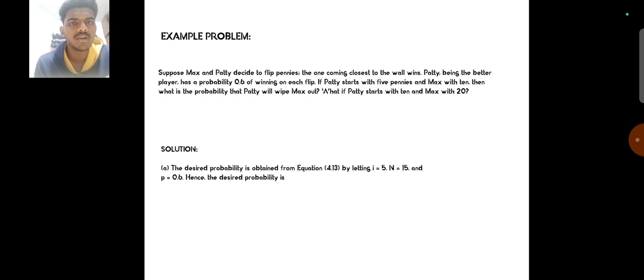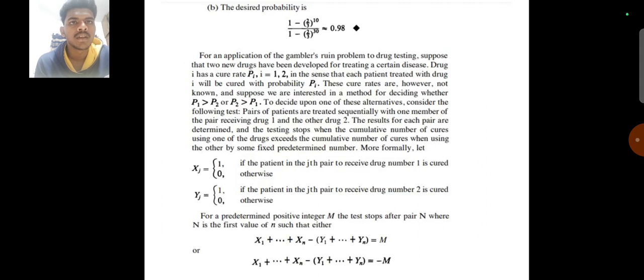Solution. The desired probability is obtained from equation 4.13 by letting i equals 5, n equals 15, and p equals 0.6, and the desired probability is 1 minus 1 ... 0.98. For an application of the gambler's ruin problem to drug testing, suppose two new drugs have been developed for treating a certain disease.